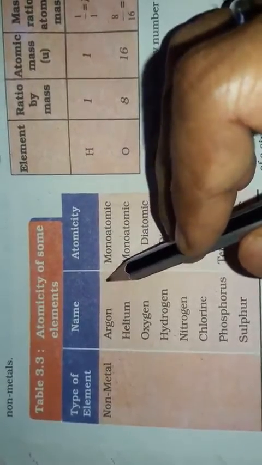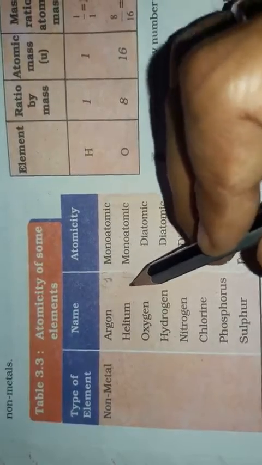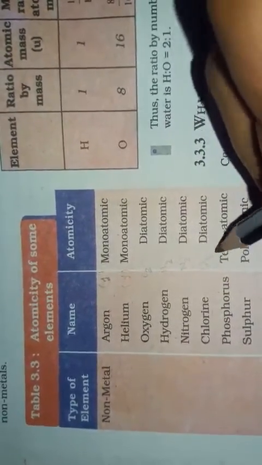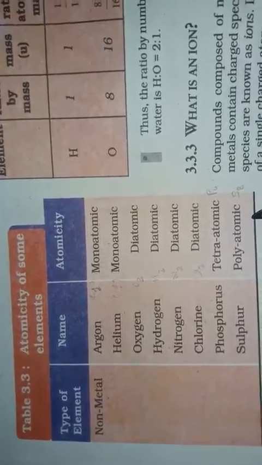Argon is always present as monatomic, that means in one-atom form. Helium is also present in one-atom form. Oxygen is diatomic, O2. Hydrogen is diatomic, H2. Nitrogen is diatomic, N2. Chlorine is diatomic, Cl2. Phosphorus is tetratomic, P4, and sulfur is polyatomic, S8.